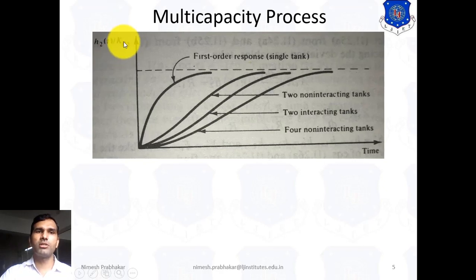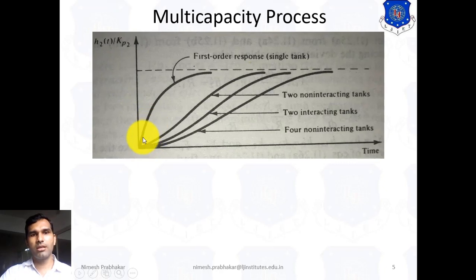of process 2. Same as for the single tank, here we write H1, which represents the height of the liquid in the first tank. For the fourth tank we write H4, which represents the height of liquid in the fourth tank. So according to the response it will change.